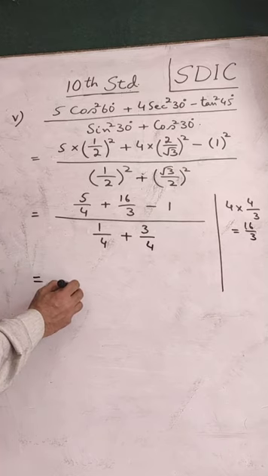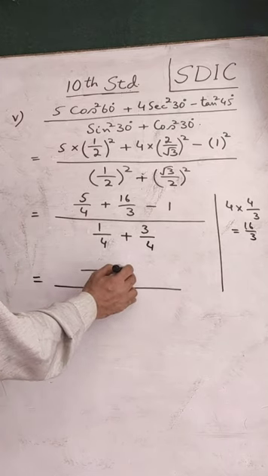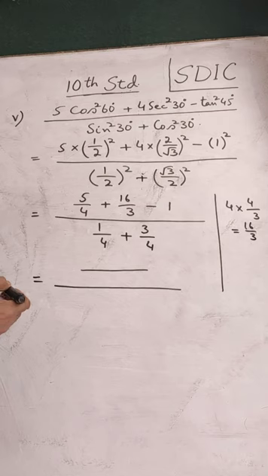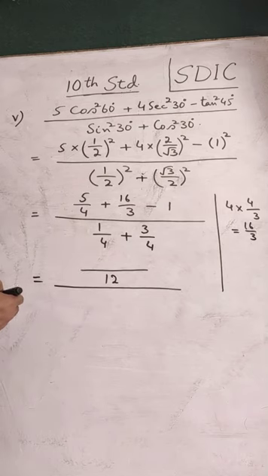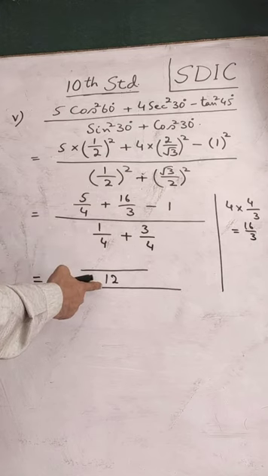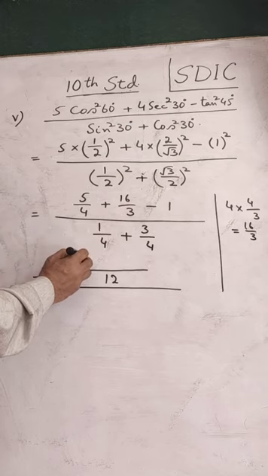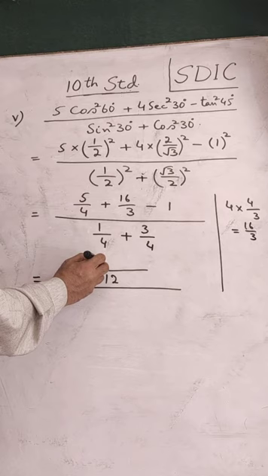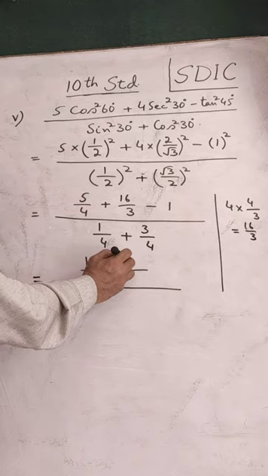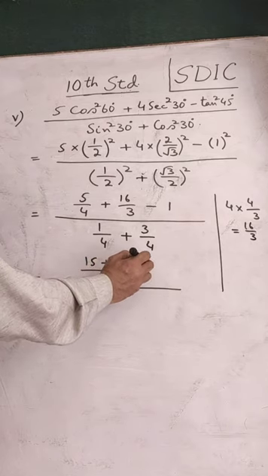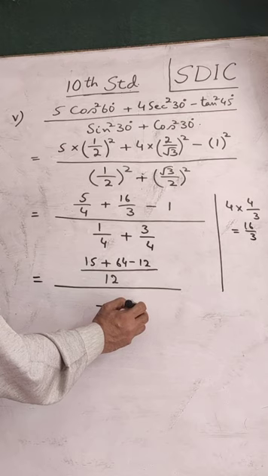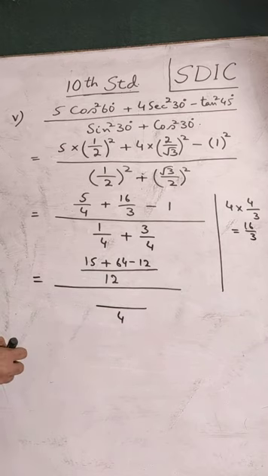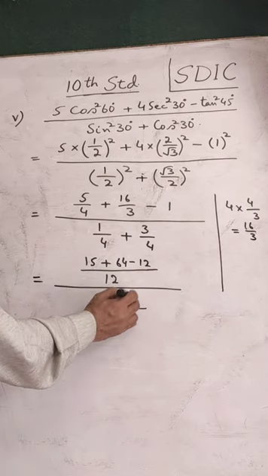Further simplifying, we'll find LCM in the numerator. 4 and 3 denominators, 12 will be the LCM. Corresponding numerators will be 15 plus 64 minus 12. In the denominator, your LCM of denominators will be 4, and the numerators will remain as 1 plus 3.